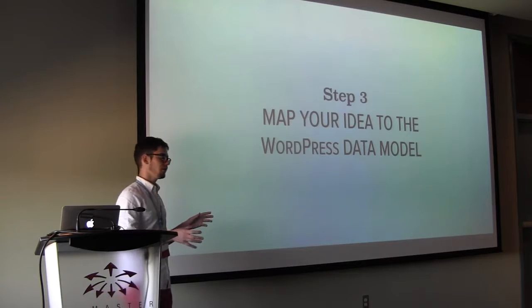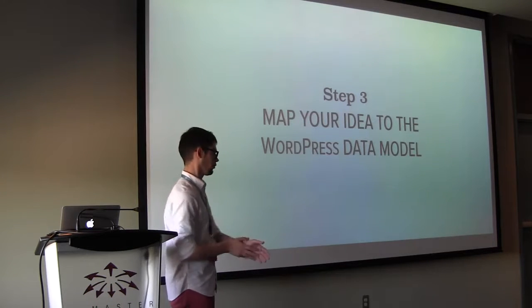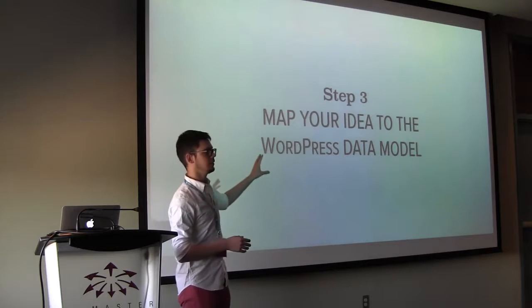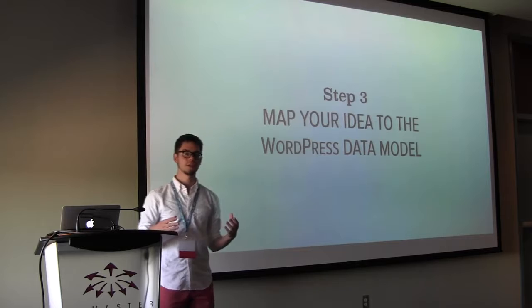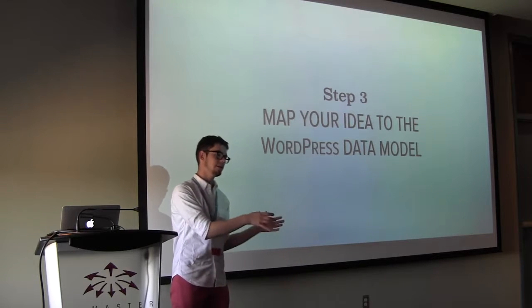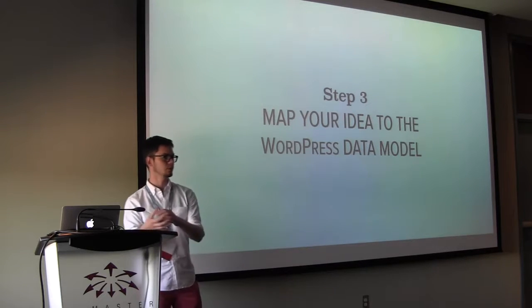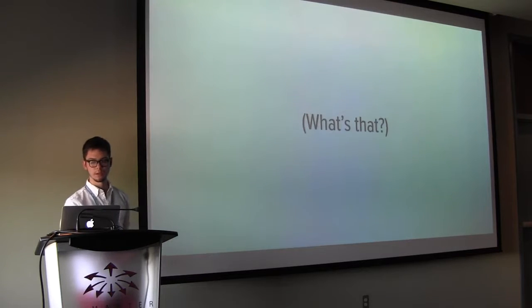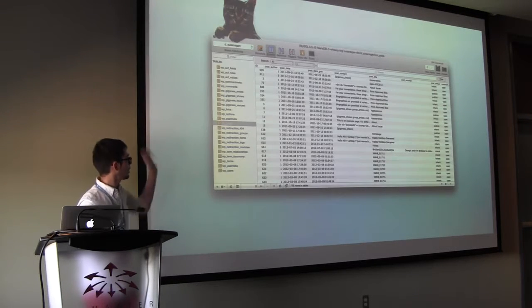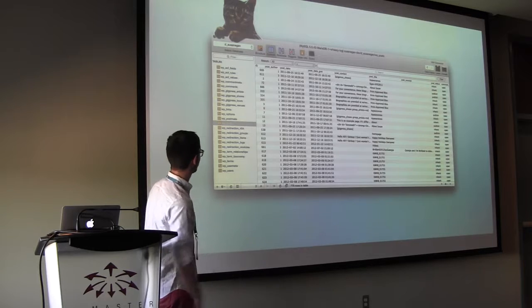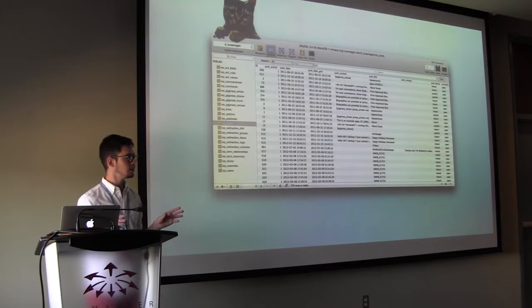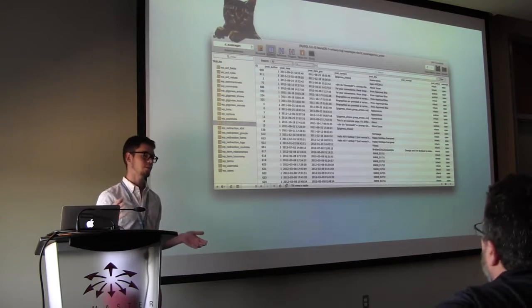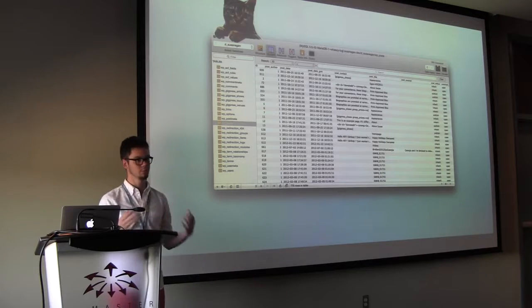So our next step, now that for the purposes of this we'll say that we're going the functional route, is that we need to map our idea to the WordPress data model. This is basically figuring out how we can take our idea, our concept, and smush it into WordPress, right? So what is the WordPress data model? It's all this. It's the database, it's posts, pages, all this sort of stuff. How can we map our concept into WordPress? Now this is seemingly a very simple idea, but this has huge ramifications on how you can build your app, how you can build your service.